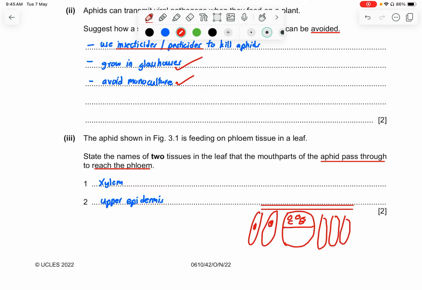So what happens is that the aphid will insert itself into the upper epidermis and then to the xylem. Then only will it reach the phloem. So they will penetrate 2 tissues, which are the xylem and the upper epidermis.